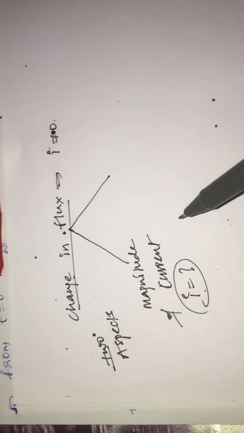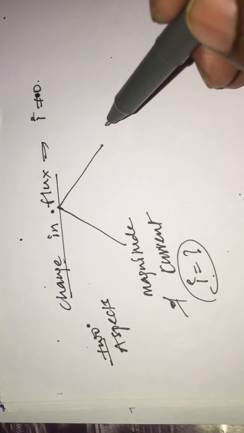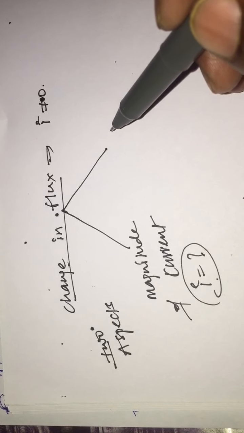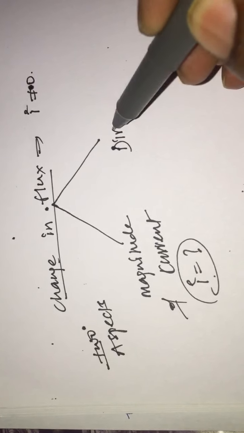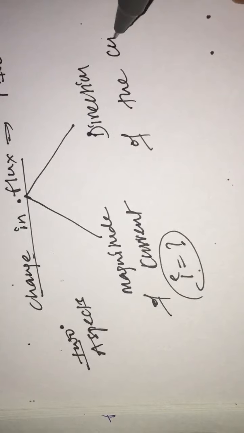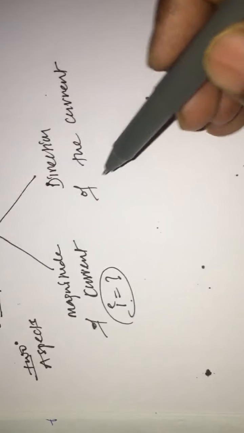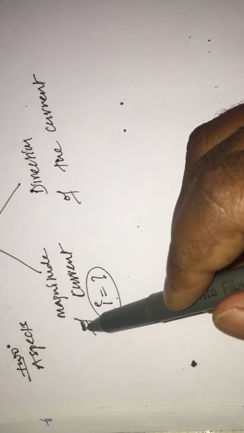It means how much current is going to be generated or produced. Next, a basic principle: current always flows from high potential to low potential. It means the direction of the current. What is the direction of the current? So here we have two aspects: one is the direction of the current and the second is the magnitude of the current.